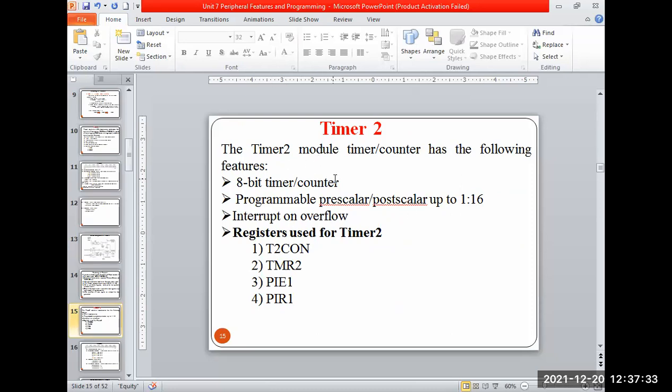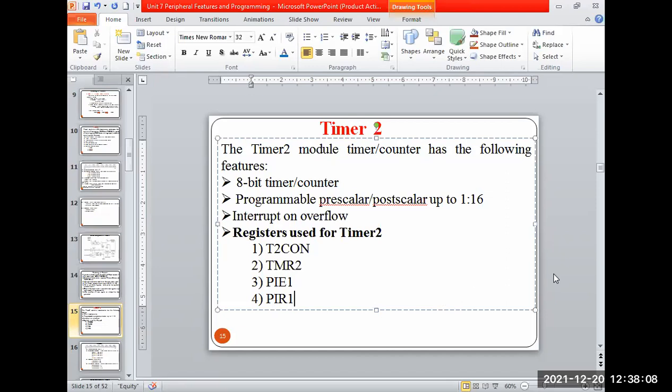Okay, so the features: it is an 8-bit timer. It can be programmed for the pre as well as the post scalar. Then an interrupt can occur once the count value overflows, same like the previous timer operation. What are the registers supported in this? Tcon, the timer control register 2, then the timer 2 register to load the value, PIE for interrupt generation enable, and the interrupt registers such as IR and IE. Here P stands for programmable registers.